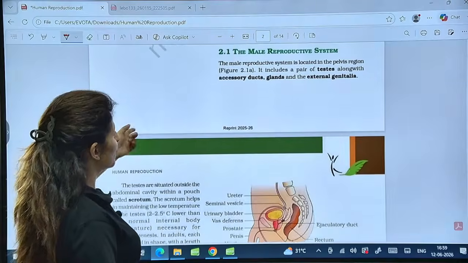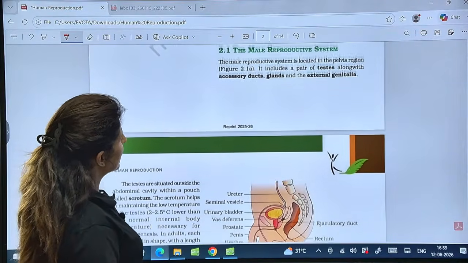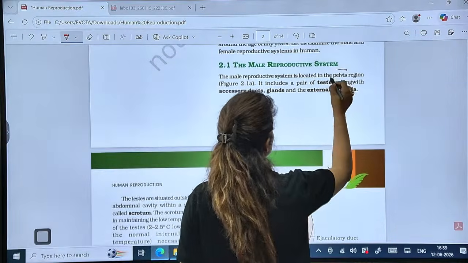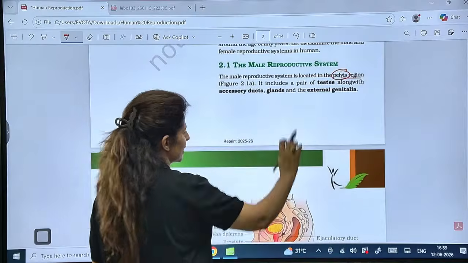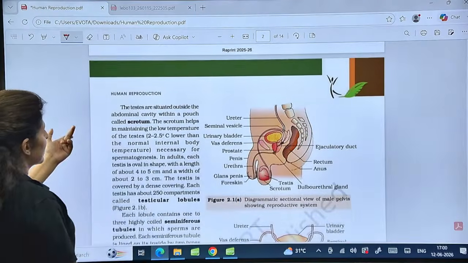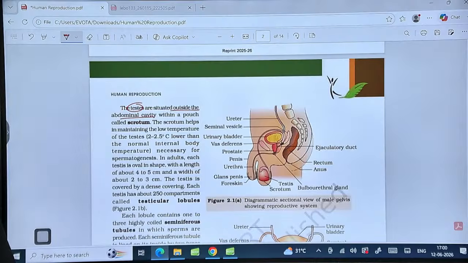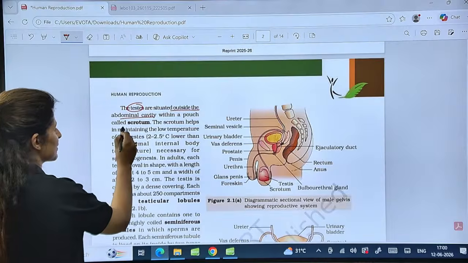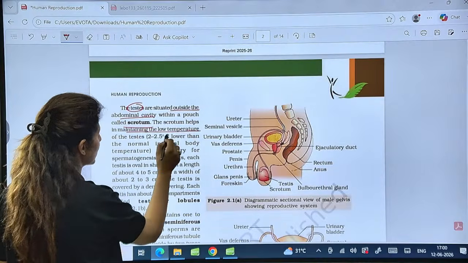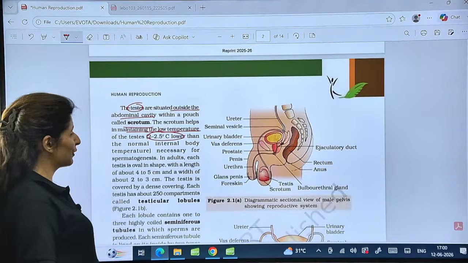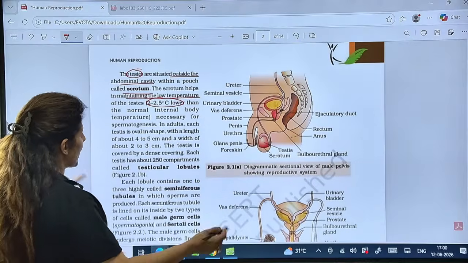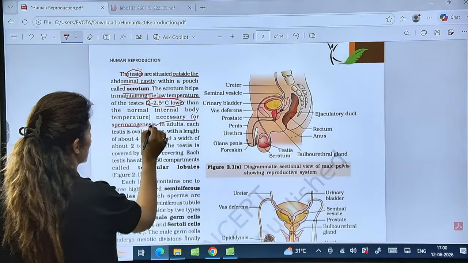Now moving on to male reproductive part. So male reproductive part is located in which region? Pelvic region. What does it include? You already know. Where are testes located? Testes are present outside the abdominal cavity in the pouch called scrotum. What is the function of scrotum? To maintain low temperature. How low? 2 to 2.5 degrees Celsius lower. Why? Because this is necessary for spermatogenesis.